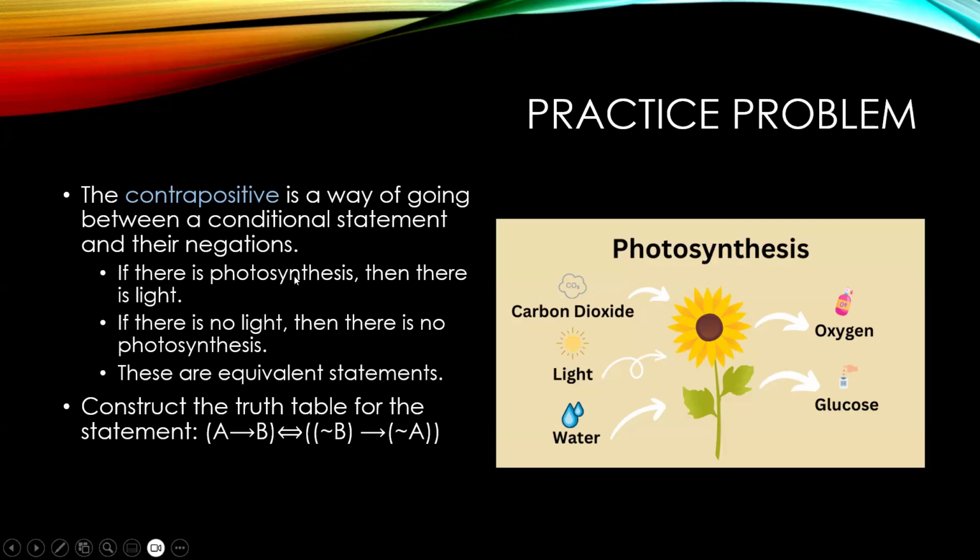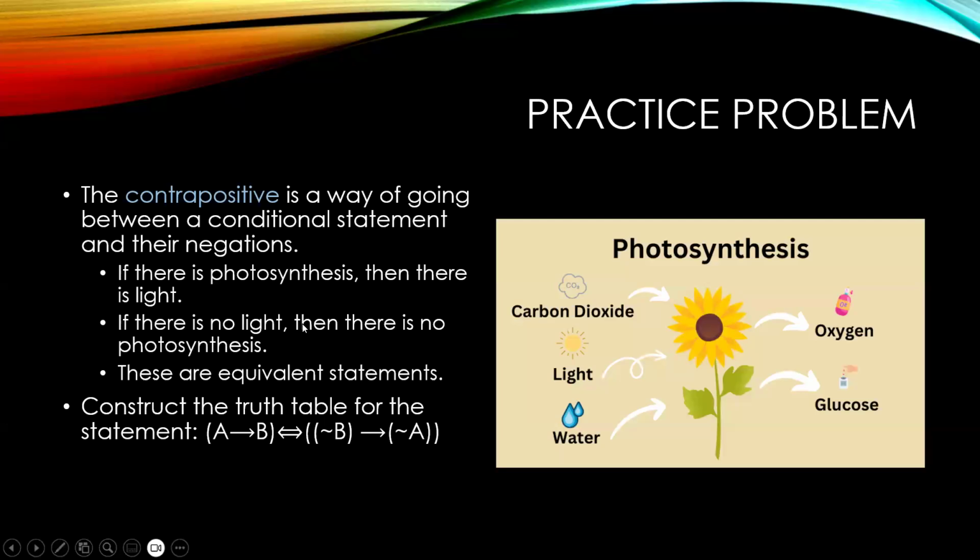If there is photosynthesis, then there is light. Because in order for photosynthesis to happen, you have to have light. And so if there's photosynthesis happening, there must be light. If there is no light, then there is no photosynthesis. These two statements are equivalent.